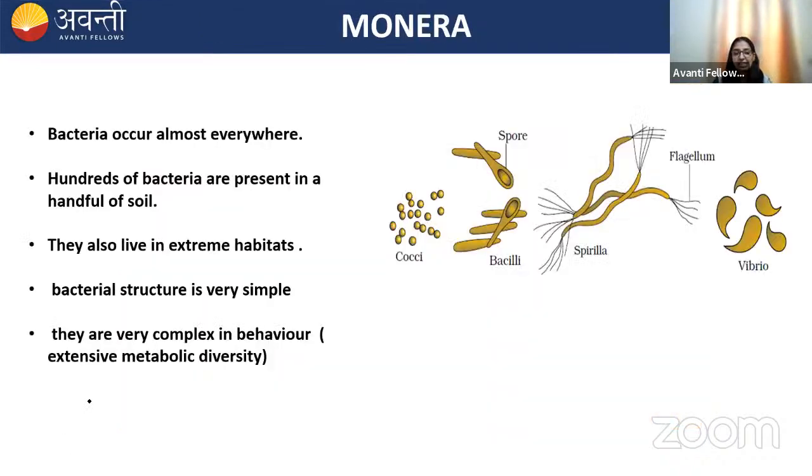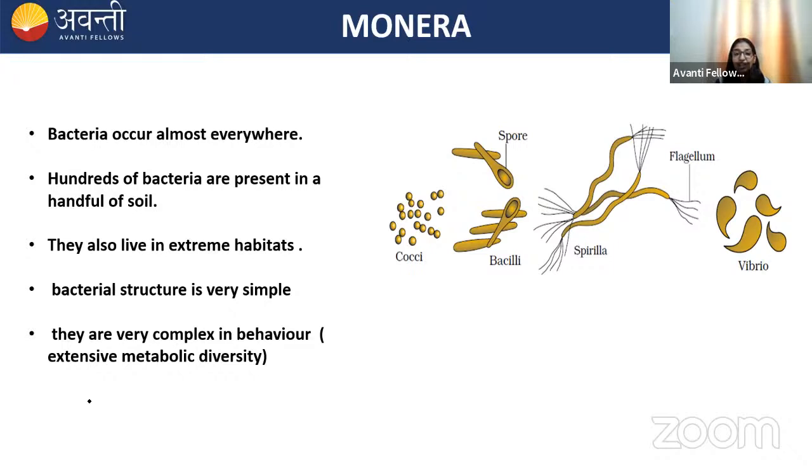Next, we are going to discuss MONERA kingdom. We know that the sole member of the kingdom MONERA, they are bacteria. And bacteria, they are cosmopolitan in nature. Cosmopolitan means that they're present everywhere, whether it's soil, whether it's air, whether it's water. If you take a handful of soil, you will observe that it contains hundreds of bacteria, because the bacteria, they are very microscopic in nature. They're very small in size, right?